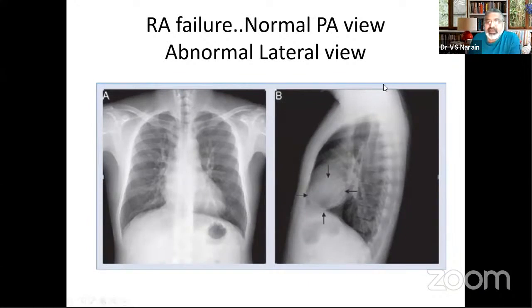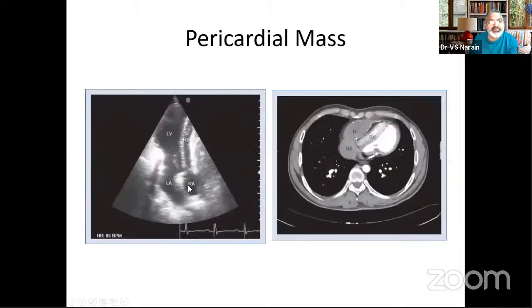This patient has another abnormality, just presents with right ventricular failure. It is not right atrial, it presents with right ventricular failure. And on the X-ray, you don't see anything. Now, why should this patient have right ventricular failure? Now, if you take a lateral view, we find something sitting here. And what could this be? This could be a pericardial mass. As seen in the echo, you see this pericardial mass which is pushing on the right ventricle, and that is the reason for his right ventricular failure. You have the right ventricle which is almost obliterated because of this mass, which is a part of a pericardial tumor.